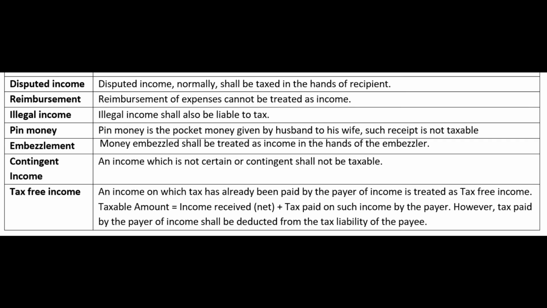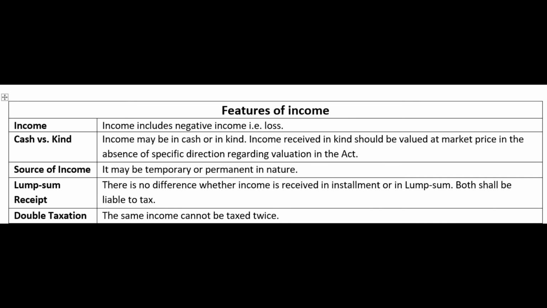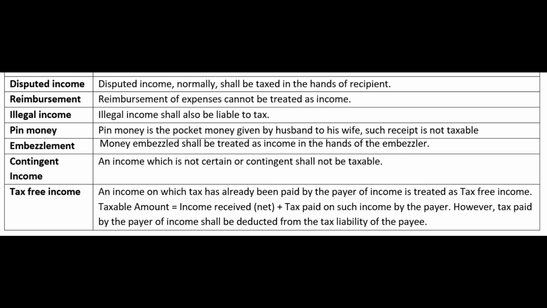That is another principal concept of income, we can say. So income could be negative also, income could be in cash also or kind also, income could be received from a temporary source also, permanent source also, income could be earned by way of a recurring source also or a lump sum receipt also. These are all various concepts. And the same income ideally cannot be taxed twice.